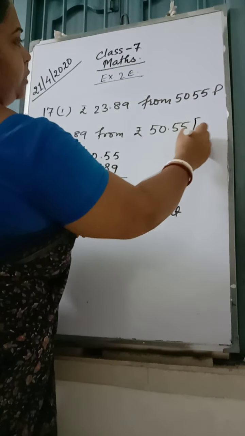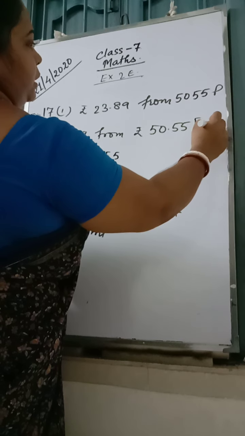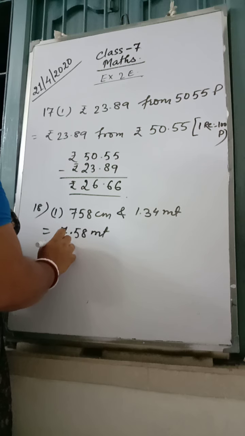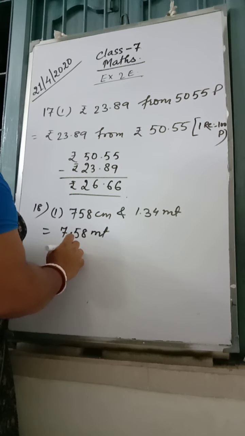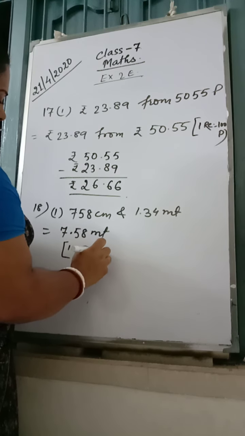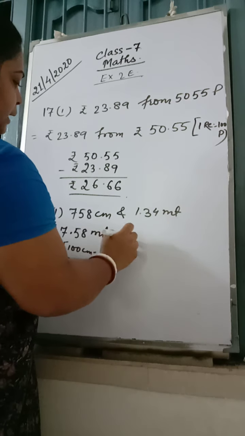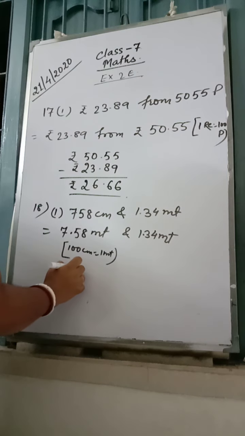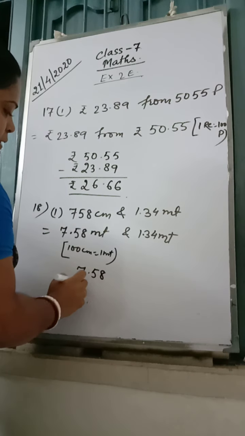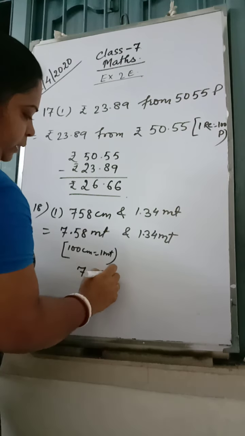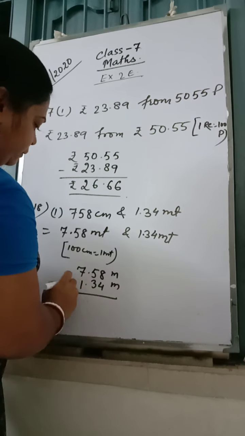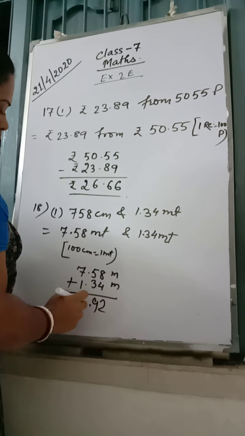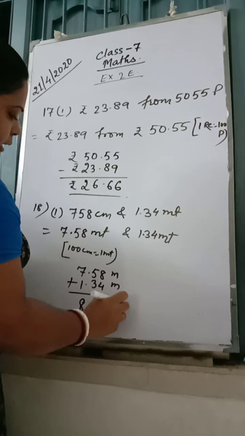Just as 1 rupee is equal to 100 paise, here also you can write 100 centimeter is equal to 1 meter, and 1.34 meter. Now add it up. 7.58 plus 1.34 meter. What does it give? 8 plus 4, 12. 5 plus 3, 8 and 1, 9. 7 and 1, 8. 8.92 meter.